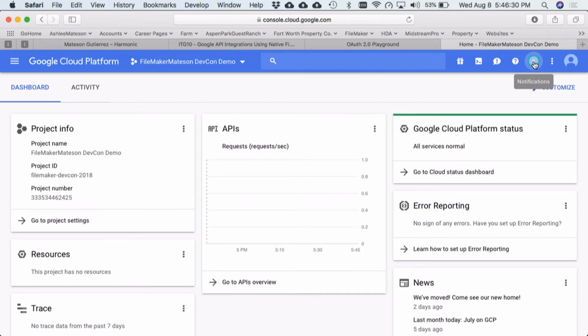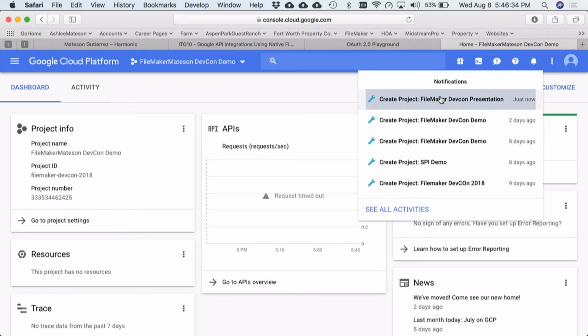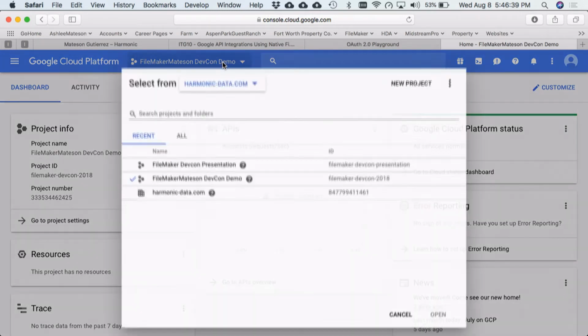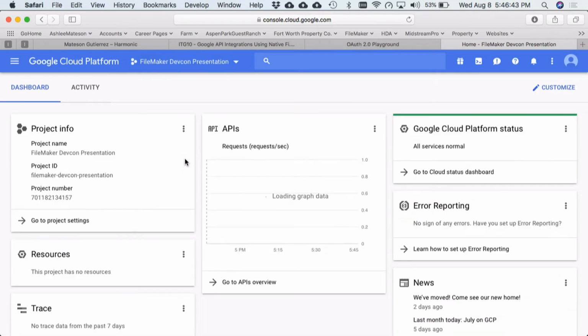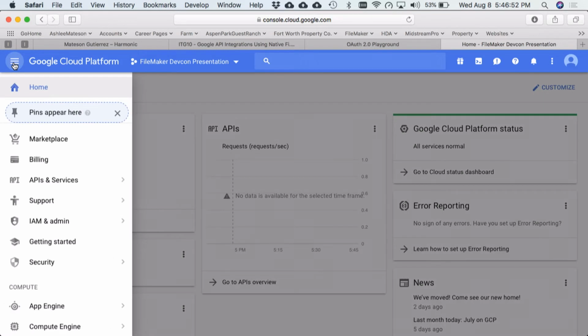All right, done. So this quit spinning, so we can simply select the project right here, to the left of the search bar, and I'm going to select FileMaker DevCon presentation. All right, it just takes me to the dashboard. To the left of Google Platform, top left, the menu icon. We're going to click this, come down to APIs and services, and go over to credentials. Let's click that.